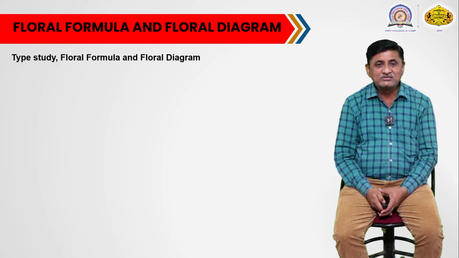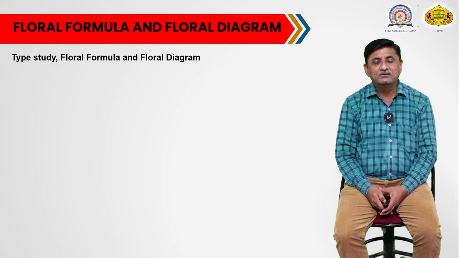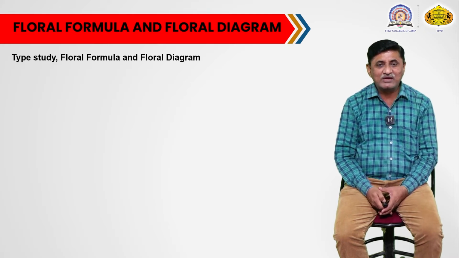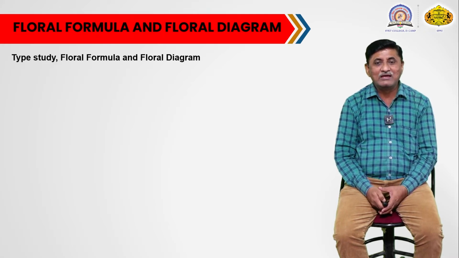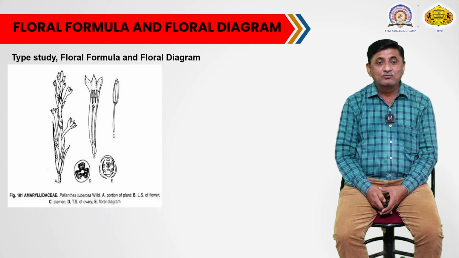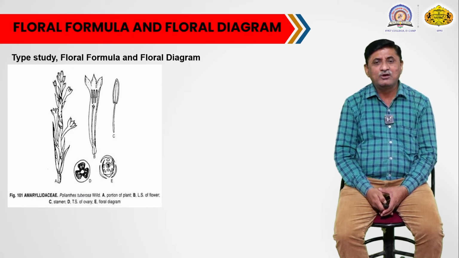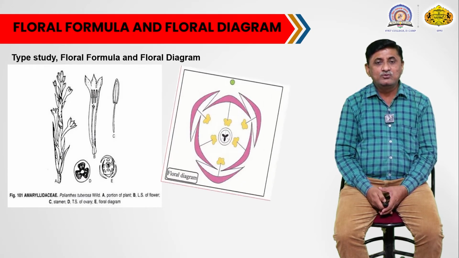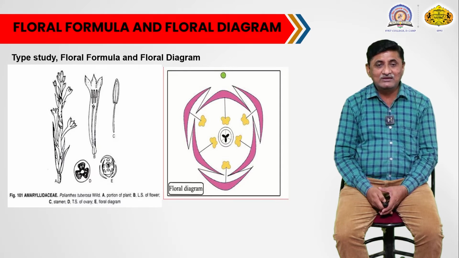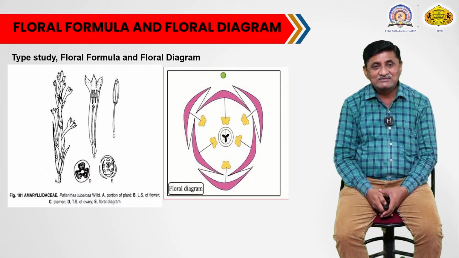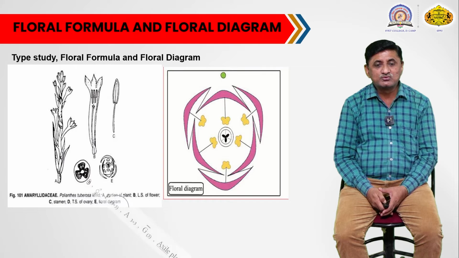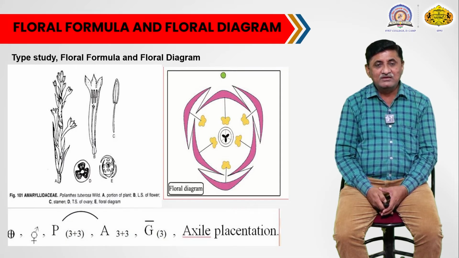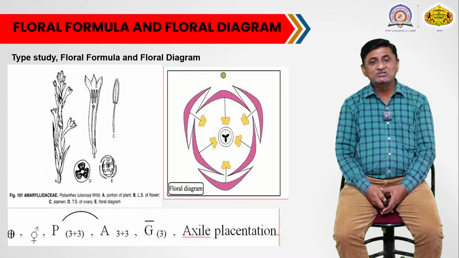Now we will see the next point related to this family, that is floral formula and floral diagram. While studying floral formula and floral diagram, we will also study one plant as a type study belonging to this family. Here you will see 3 images.